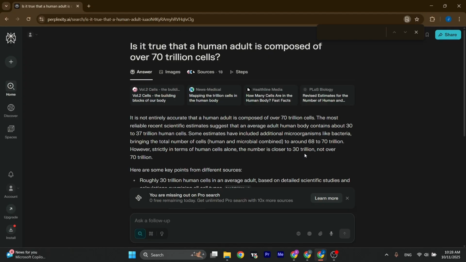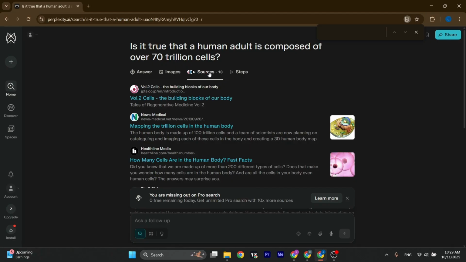Perplexity will not only give you a yes or no, it will provide you a clear answer and, most importantly, explain the correct numbers based on scientific resources. If you head over to the sources section, you can see different sources which you can click on individually and check if they are reputable or not.